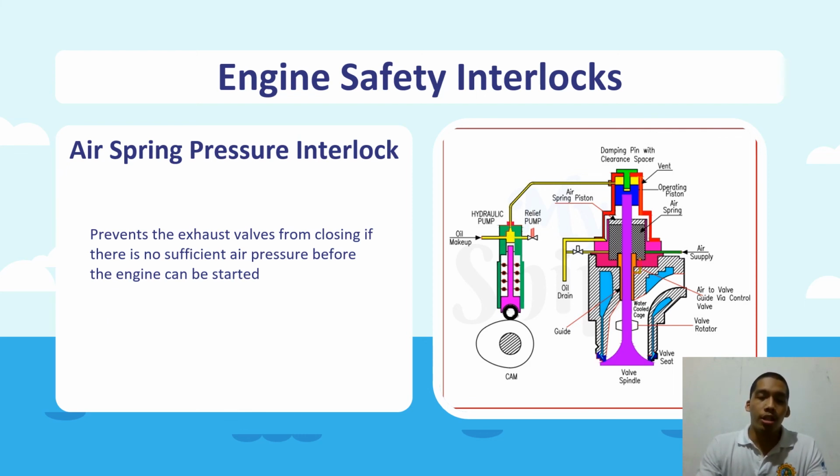As previously discussed in our earlier topics on the different parts of the diesel engine, we have the high pressure hydraulic oil lines where the exhaust valve is opened by high pressure hydraulic oil pushing it down, and it is closed by the air spring pressure. Without it, the engine will lose its power, thus creating a safety interlock in the engine.